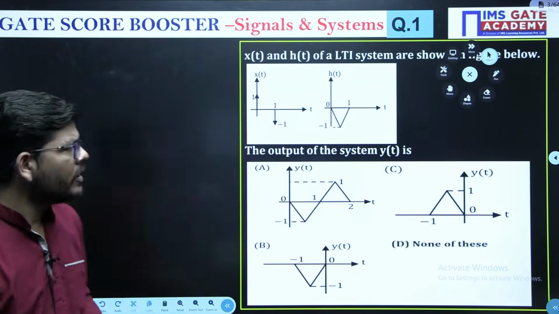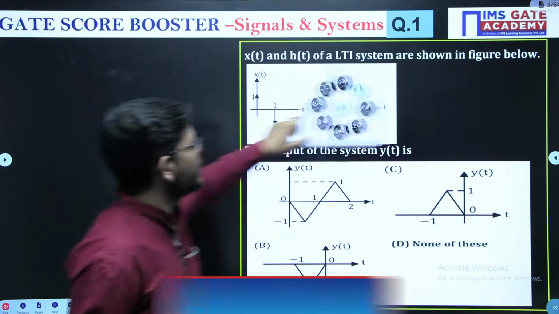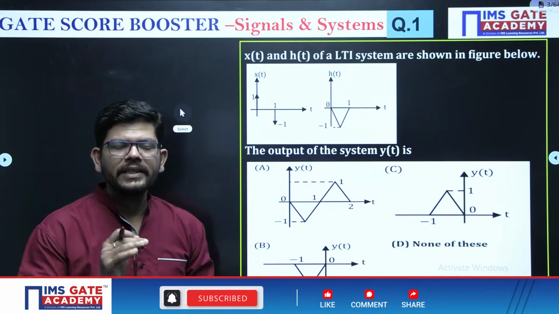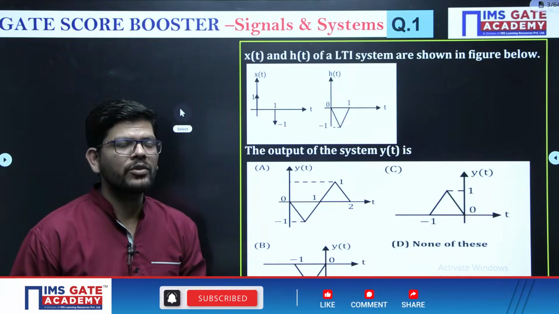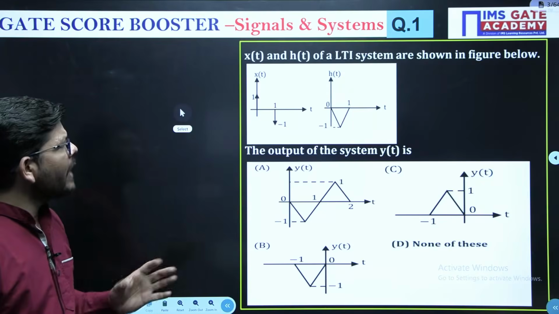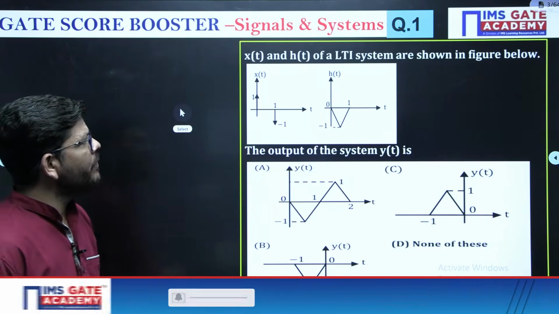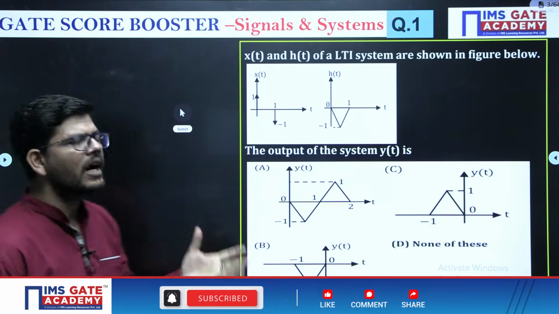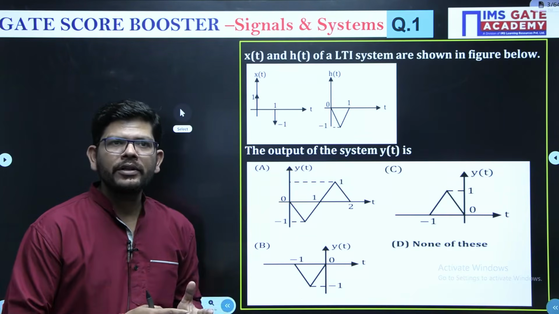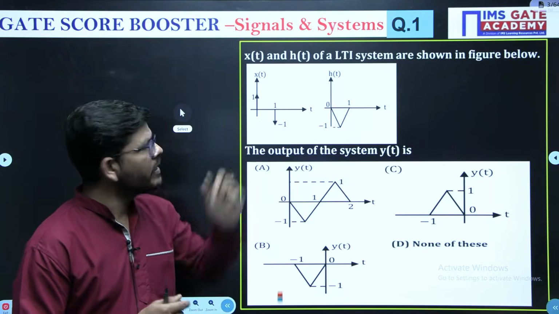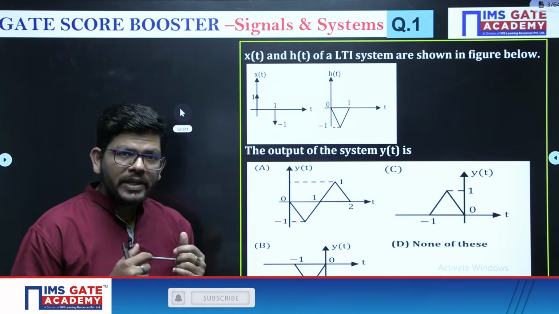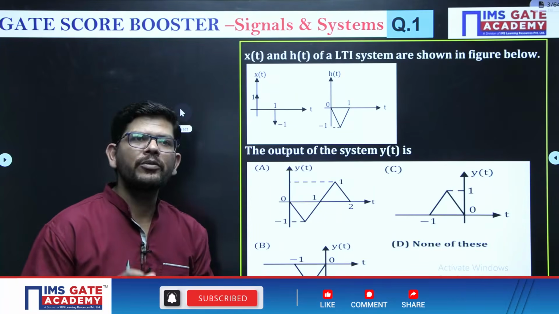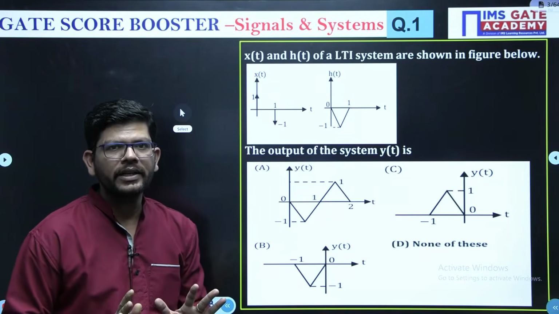Now, this is going to be the first question that we are going to discuss in signals and systems. Let me read it. We have been given x(t) and h(t) of an LTI system as follows. Then what is going to be the output? The input to the LTI system x(t) is given. The impulse response of the LTI system h(t) is also given. Now what is going to be the output is what you have to calculate, right?